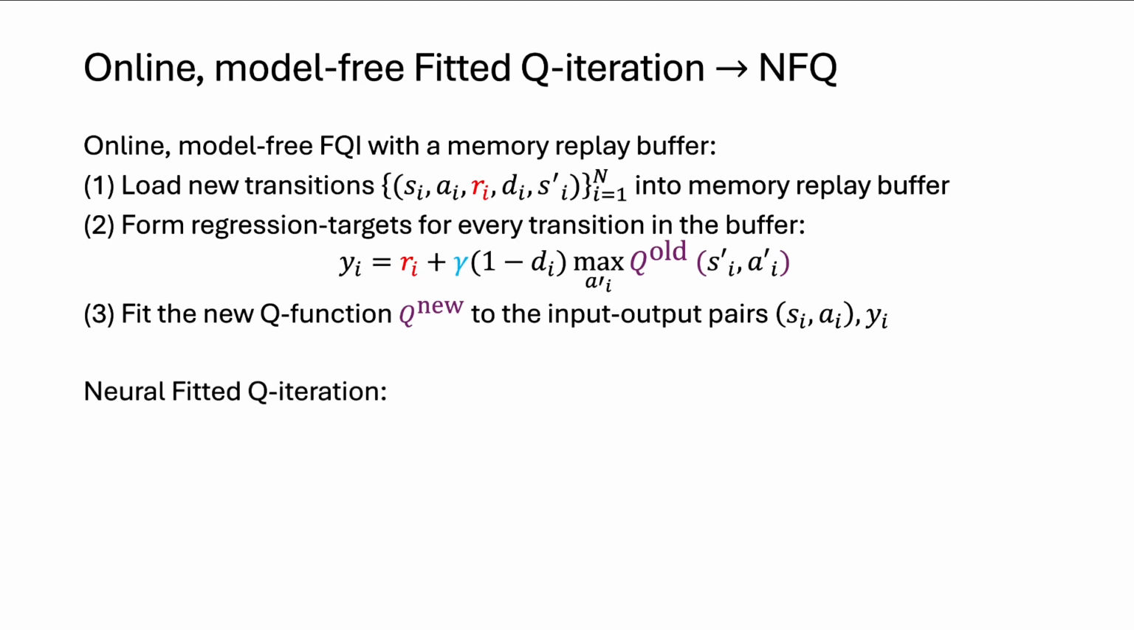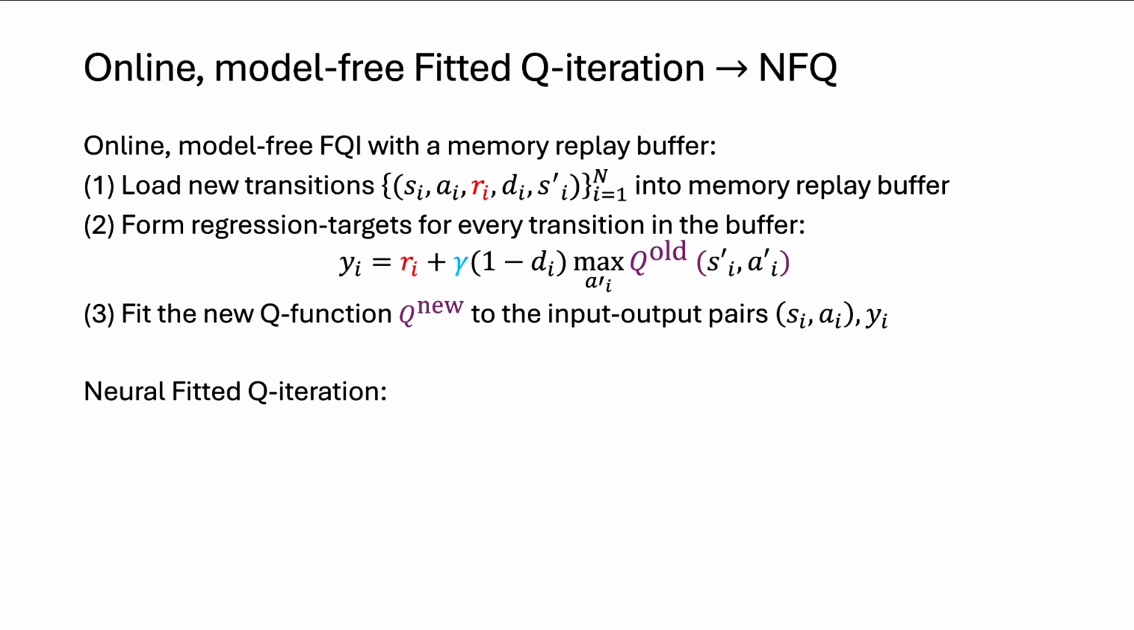How does neural fitted Q iteration change this? Well, now we're just going to specify what model we're using. And I'm also going to introduce some new notation. So we now know that Q is going to be a neural network. And so we're going to index it by a set of parameters, which I'll denote phi. And the old set of parameters will be phi minus, and the new set will just be phi. So phi minus corresponds to Q old, and Q new corresponds to phi.